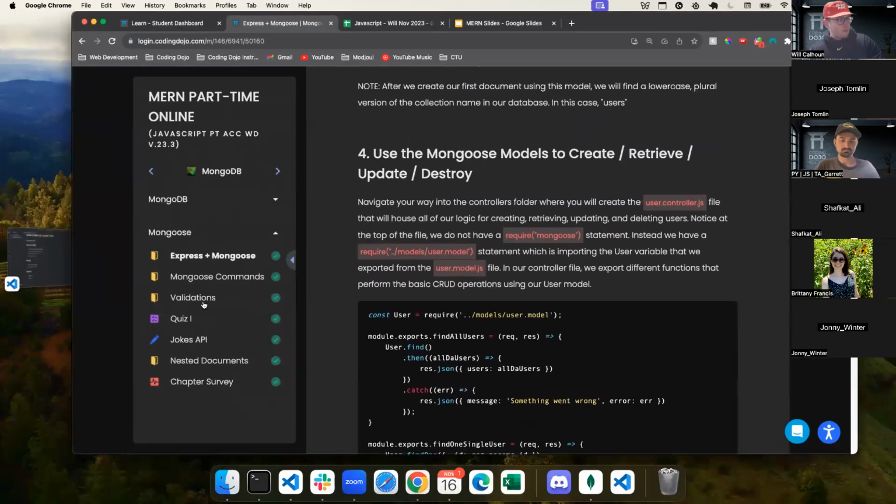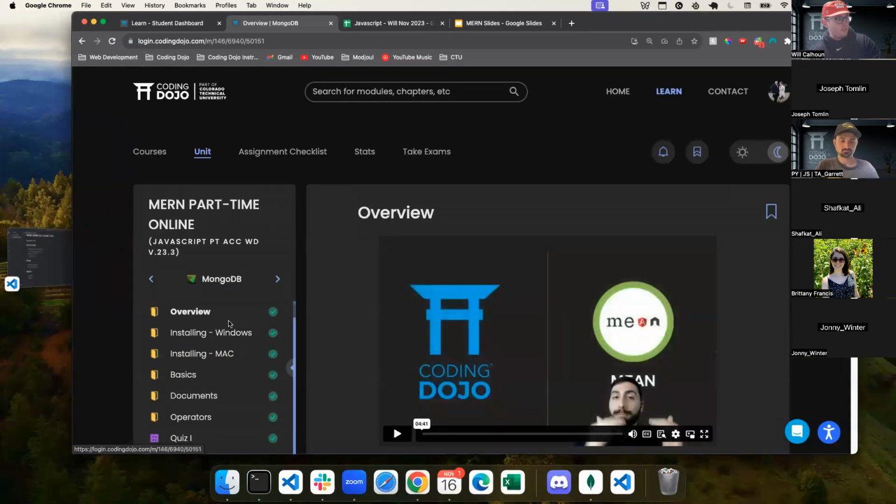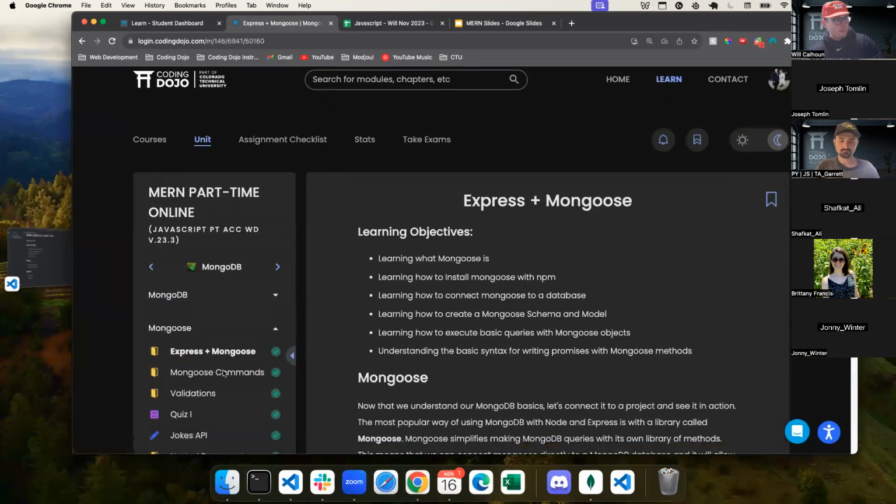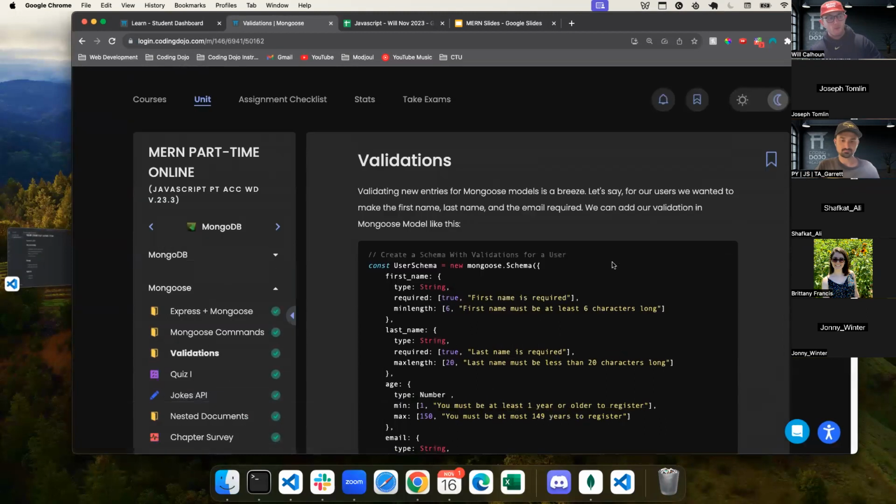What I want to do is jump through, because we don't really need to work on validations yet. That's going to be something that we build whenever we build our model. So next Tuesday, we're going to start building models, and we'll be coming back and forth: okay, we have this Express, we have this model, let's build in some validations and start building this stuff out.